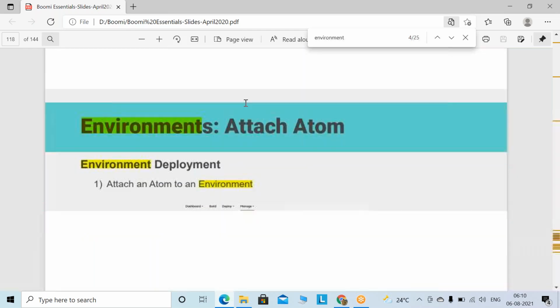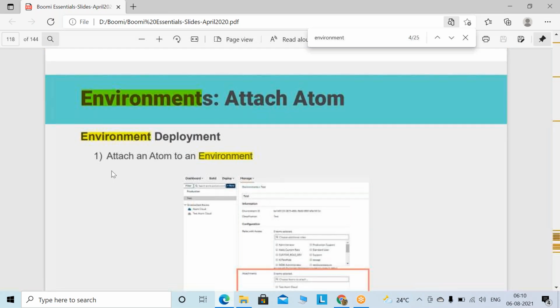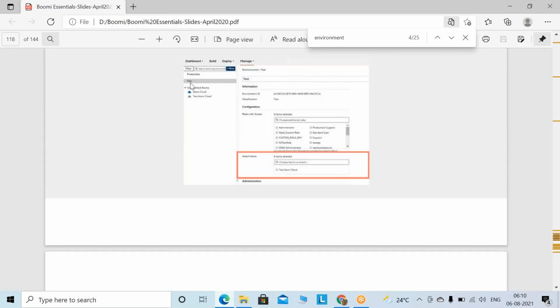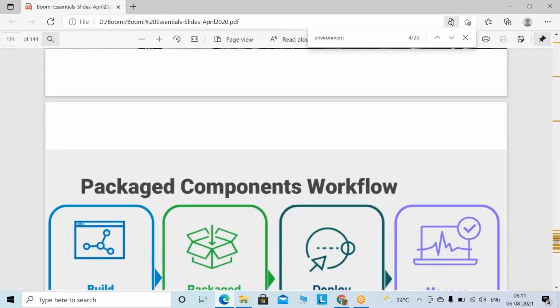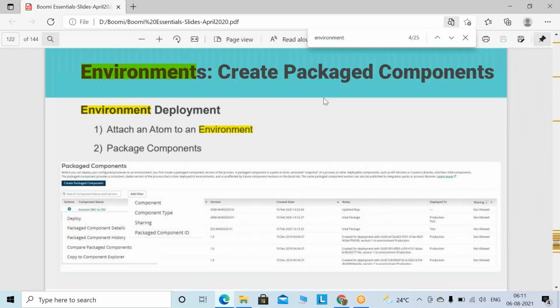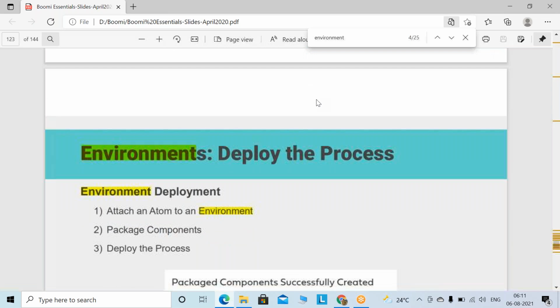And how are we going to attach that atom to the environment? The options have been given. Once you create the environment, click on it and then you see the attachment. So here, this test atom cloud, if you check that, it will automatically attach to that particular environment. Now it's saying how to create the environment, so we are going to create the environment.